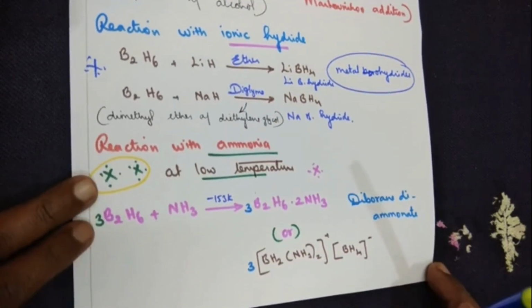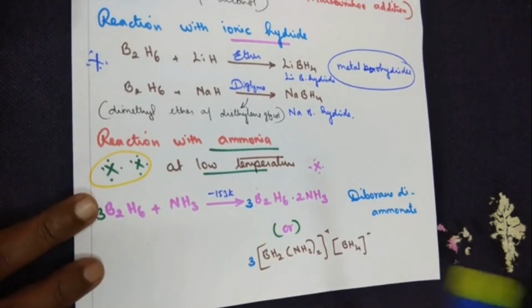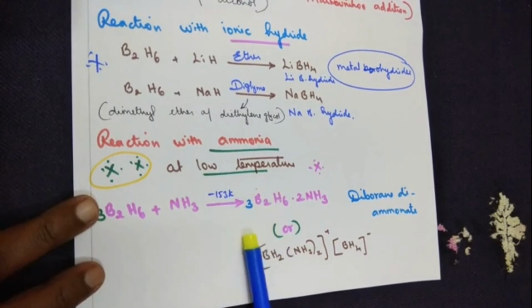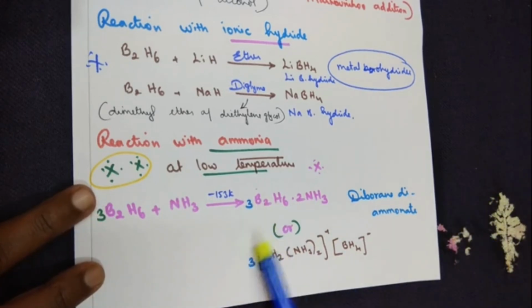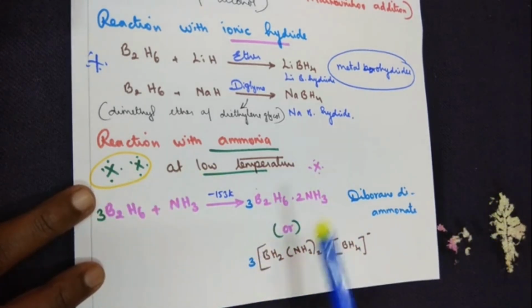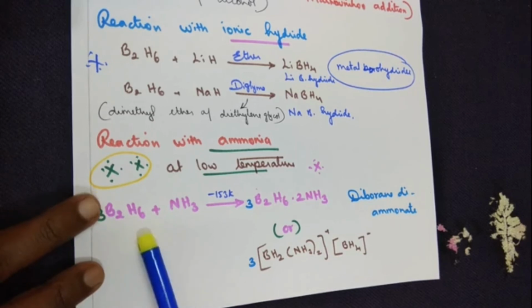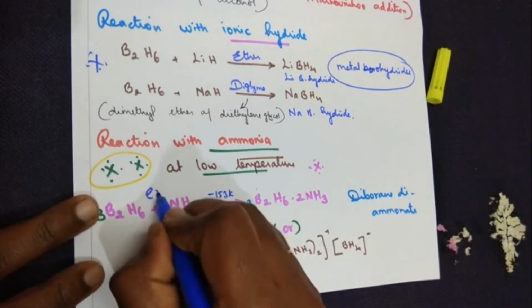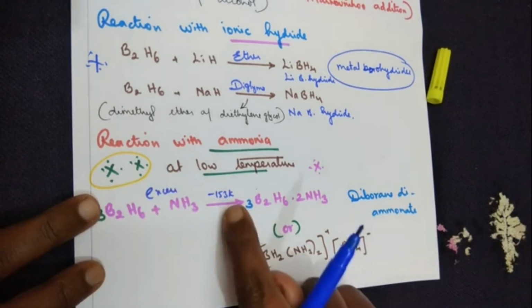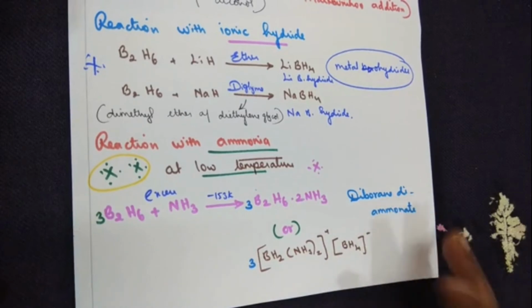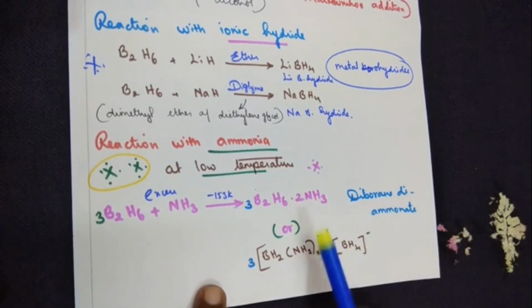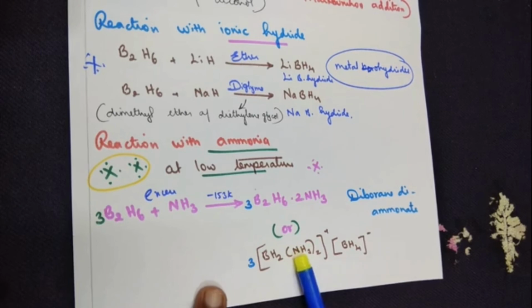Now reaction with ammonia, another important concept. There are two reactions for you: reaction at a lower temperature and reaction at a higher temperature. Both are very important for you. You can see the number of notations I have made here. Diborane, I treat with ammonia. I'm sorry, I forgot to put one more word: excess of ammonia, but the temperature should be lower. I get diborane diammonate. The formulas I have written and I have also balanced the equation.